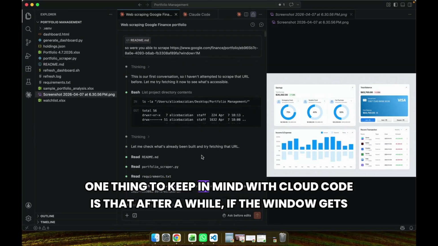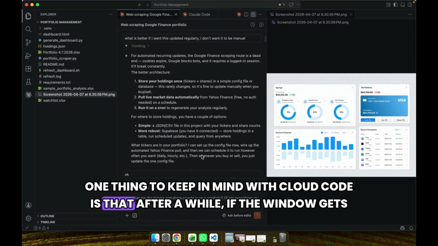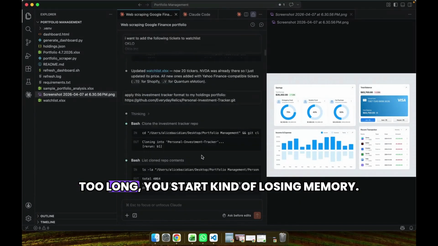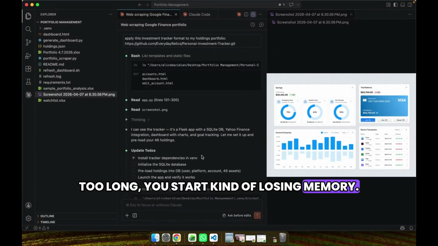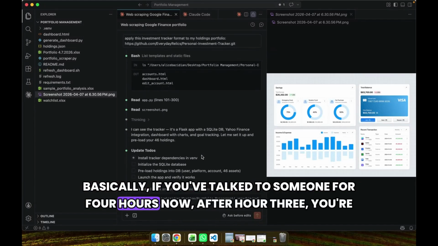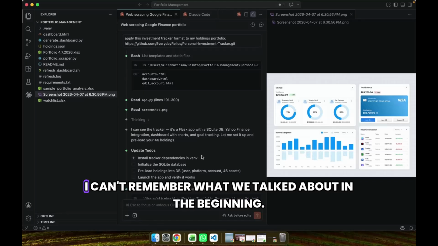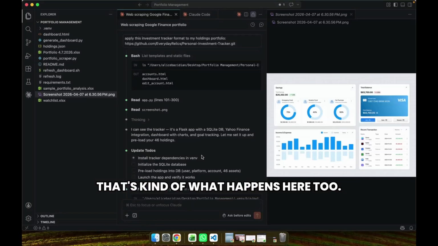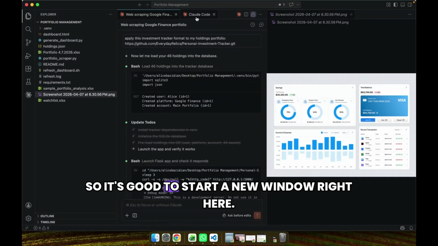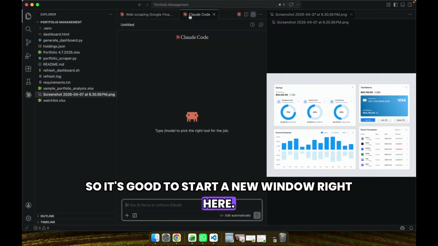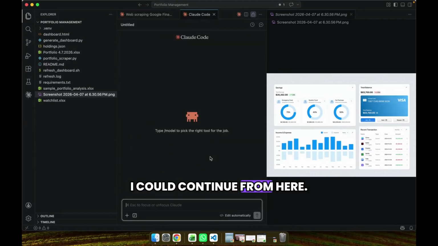One thing to keep in mind with Claude Code is that after a while, if the window gets too long, you start kind of losing memory basically. If you've talked to someone for 4 hours, after hour three, you're probably like, okay, this presentation has been too long. I can't remember what we talked about in the beginning. That's kind of what happens here too. So it's good to start a new window right here. I have one that I could continue from here.